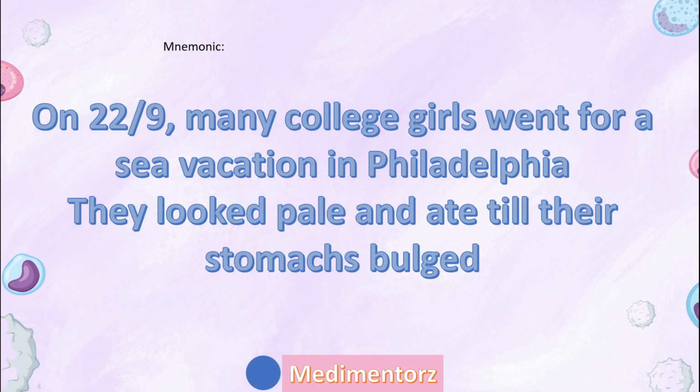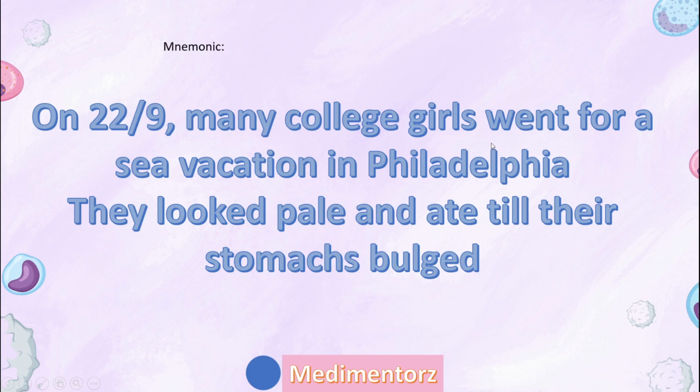They looked pale. Why do they look pale? Because of microcytic hypochromic anemia. They look pale. And they ate till their stomachs bulged. Why do their stomachs bulge? Because of the massive splenomegaly. That's the mnemonic. Remember, 22/9 or Philadelphia chromosome translocation, college girl appearance.